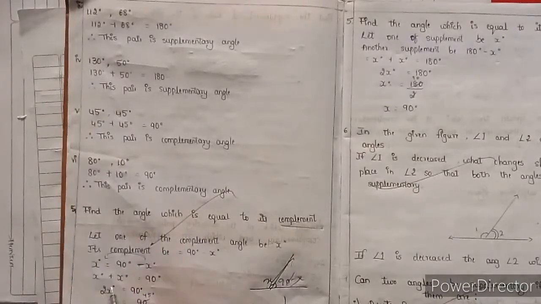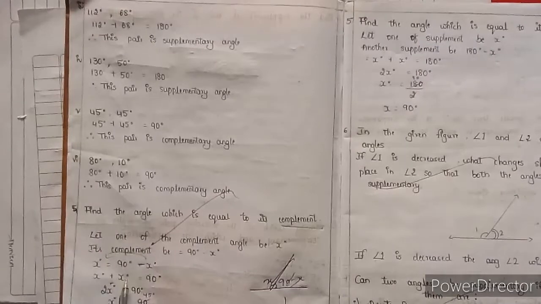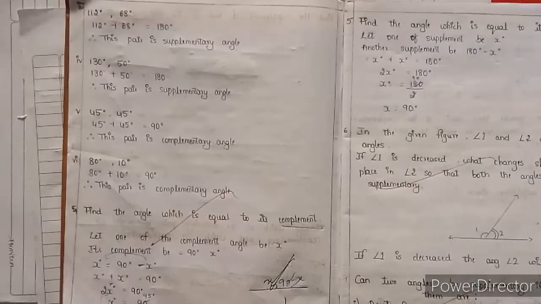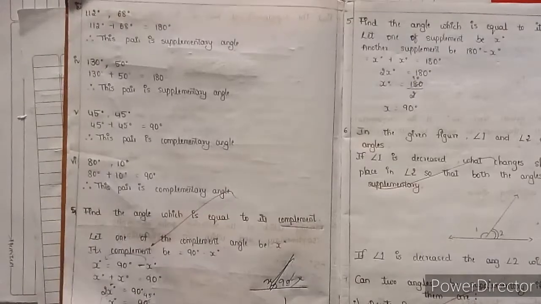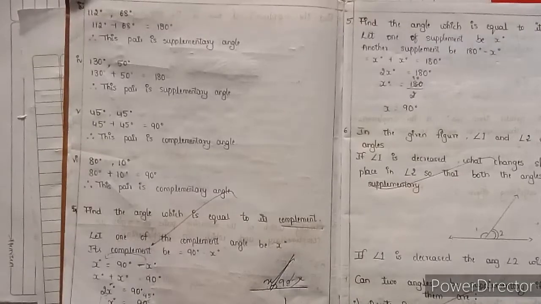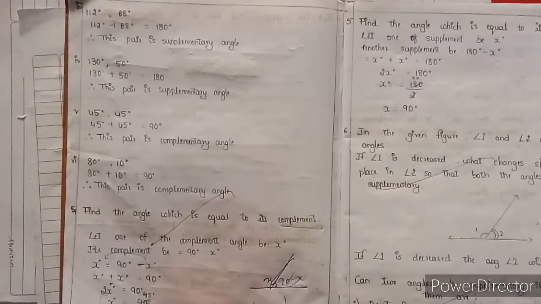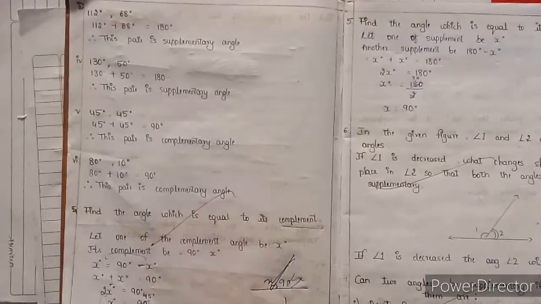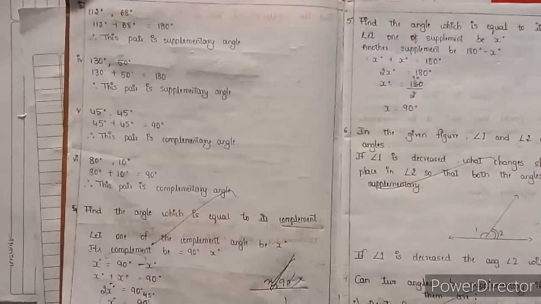So x plus x is 2x, which is equal to 90 degrees. Taking the denominator, x is equal to 90 divided by 2. If you cancel, 2 ones are 2, 2 fours are 8, 1 left, 9 minus 8 is 1, and 0 is 10, 2 fives are 10. Then x is equal to 45 degrees. Did you understand? Next I am going to explain the next question similarly.